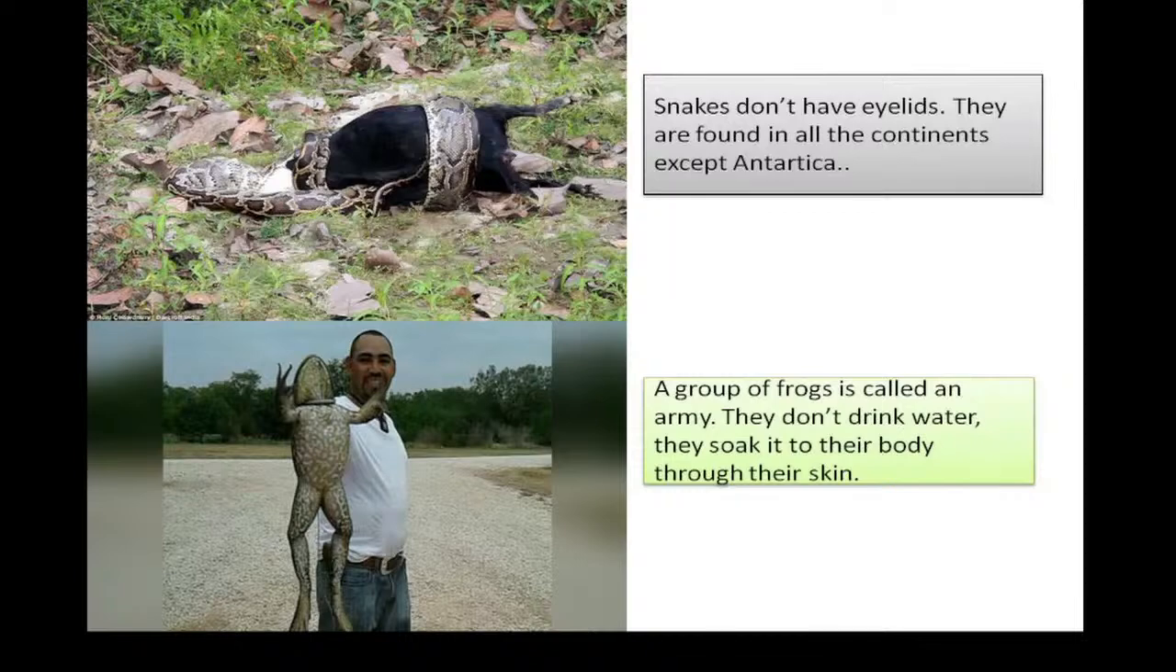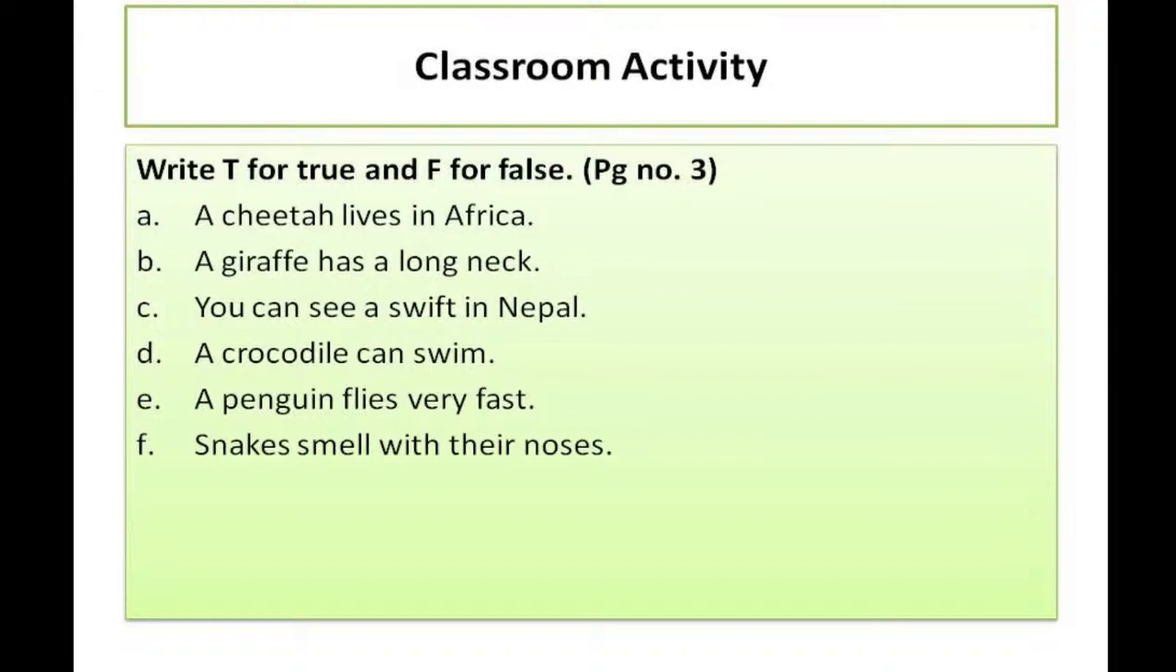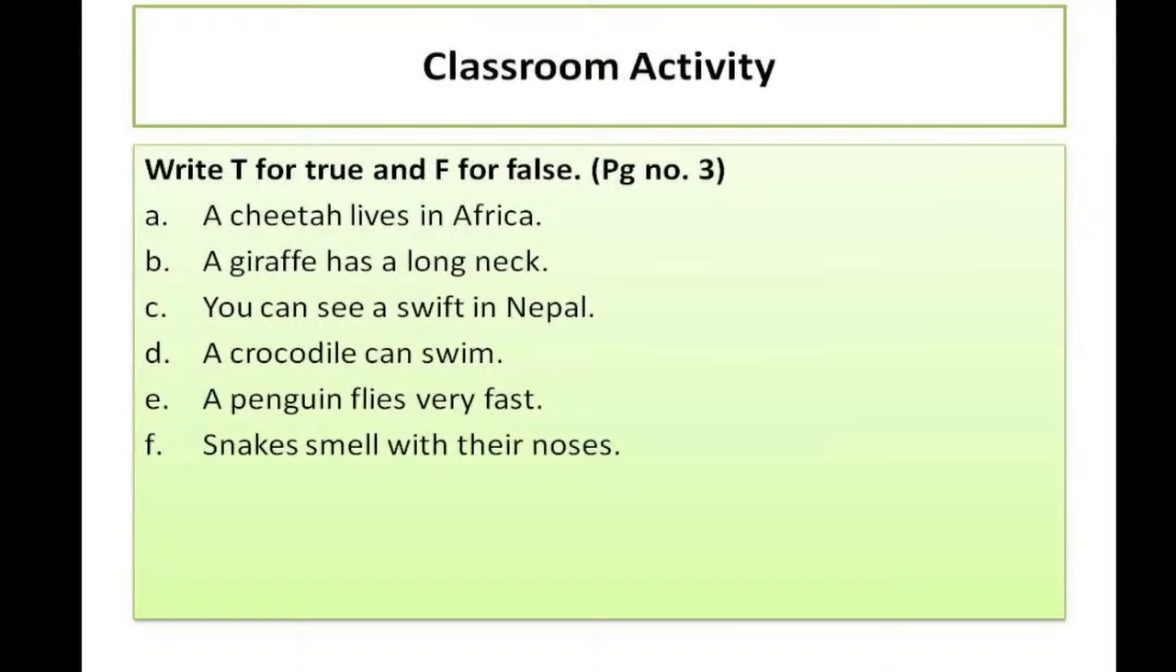Okay, next slide please. Now, classroom activity: write T for true and F for false. I guess you can do it very easily. It is on page number 3 of your textbook as well.